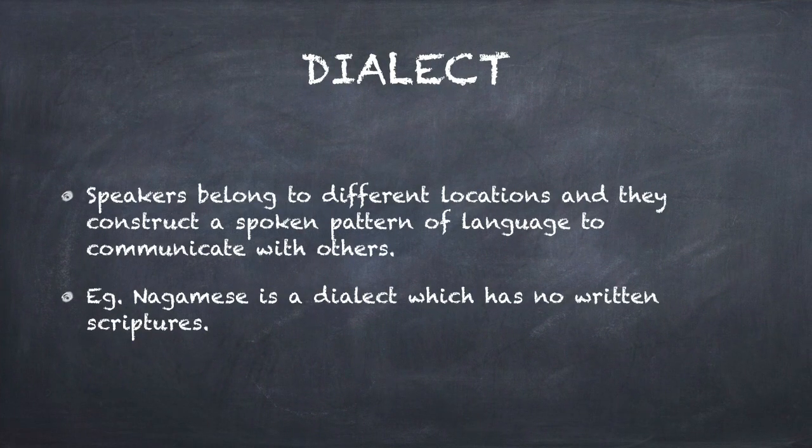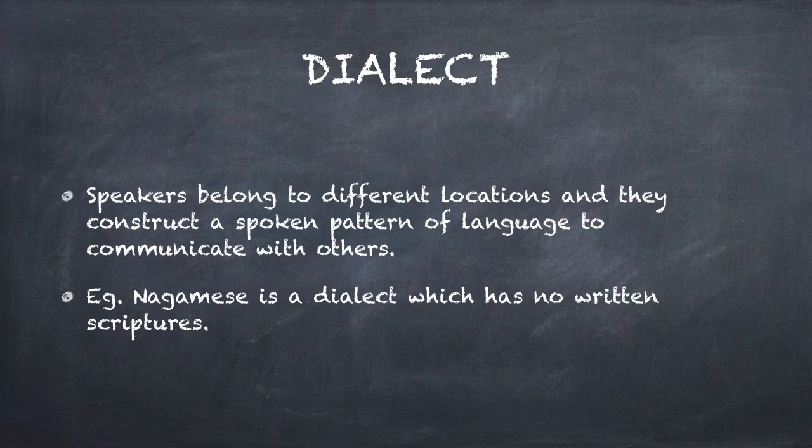Now come to dialect. This is another class of vocabulary where speakers belong to different locations and they construct a spoken pattern of language to communicate with others. So, example, Nagamese is a dialect which has no written scriptures.